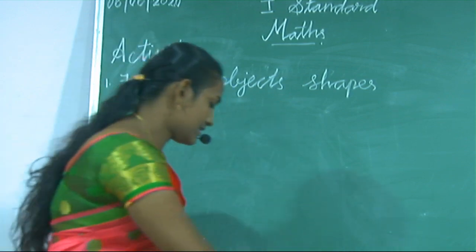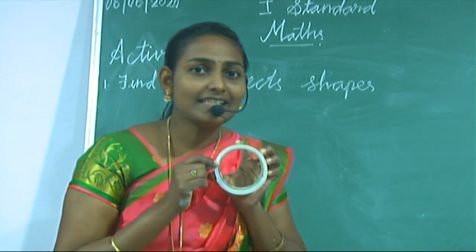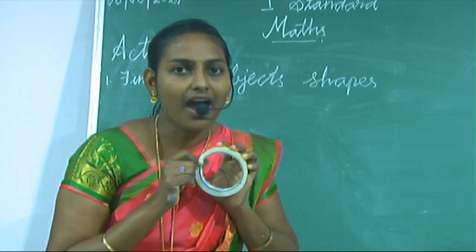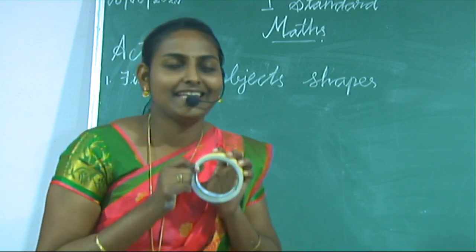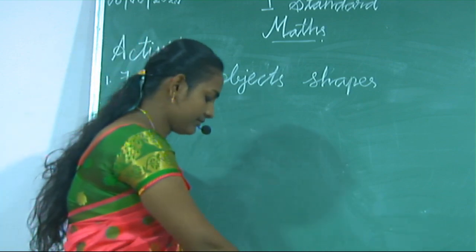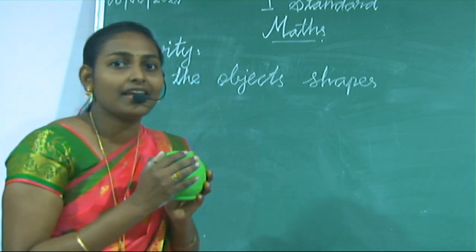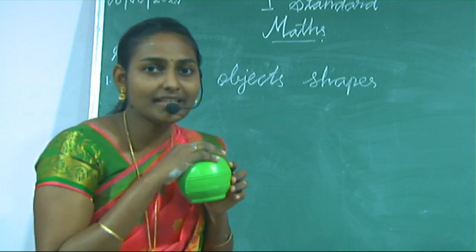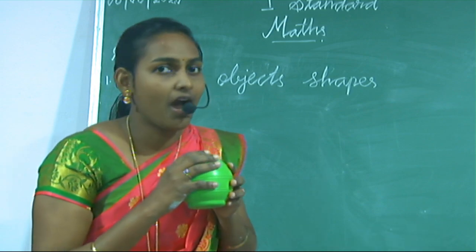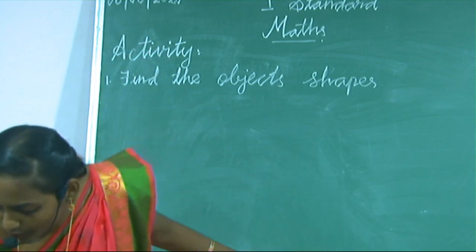Next. What is this? Yes, this is a circle. Say the spelling, circle. C-I-R-C-L-E, circle. Next. What is the shape of this? Yes, it's a sphere. Say the spelling, sphere. S-P-H-E-R-E, sphere. This is also a three-dimensional object.